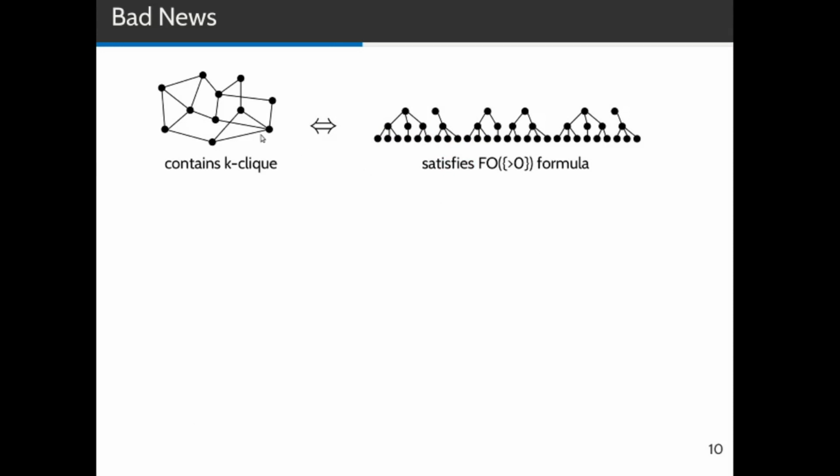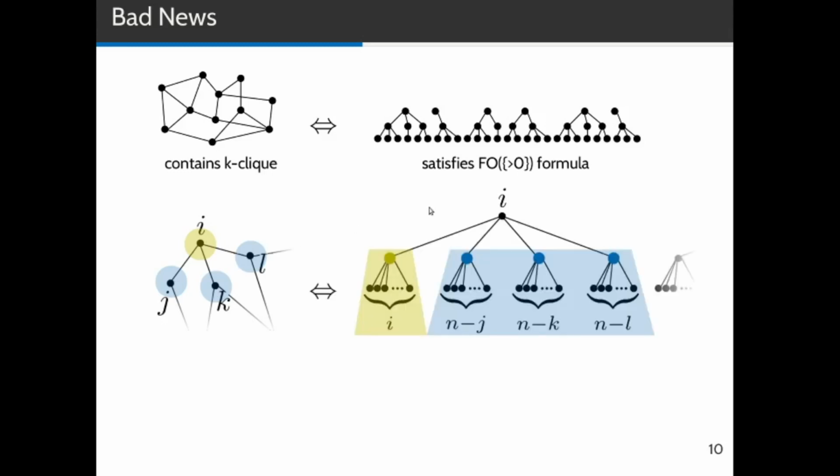Assume we're given a graph and we want to decide whether it contains a k-clique. We assume the vertices to be the numbers from 1 to n, and we iterate over them. Here we have a vertex i with neighbors j, k, and l. We insert the following tree into our forest. The root is labeled by i, and this root has a yellow child with i children each, and for each neighbor a blue child. These blue children have n-j, n-k, and n-l children each.